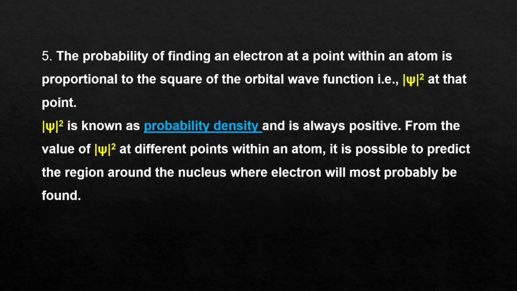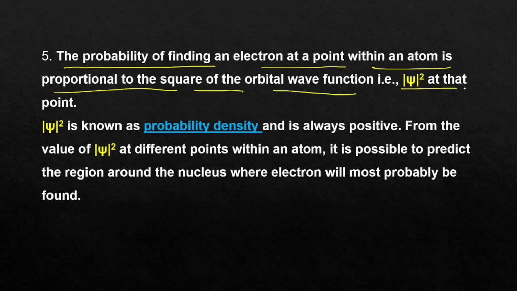Fifth and the last postulate or the last point we can say. This is an important point. The probability of finding an electron at a point within an atom is proportional to the square of the orbital wave function psi square at that point. We can't define accurately the position of an electron is what we told, but we can say the probability. What is the meaning of probability? You already know, isn't it? We can't say exactly, but we can give a probable idea of the presence of electron.